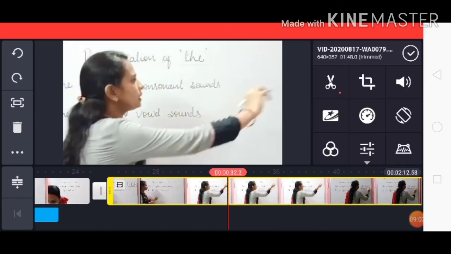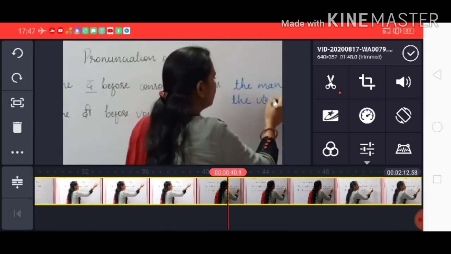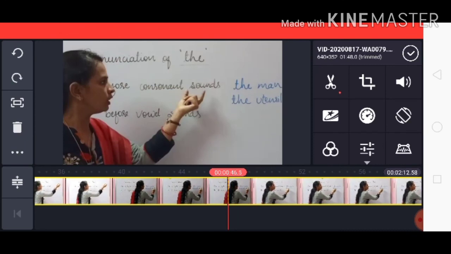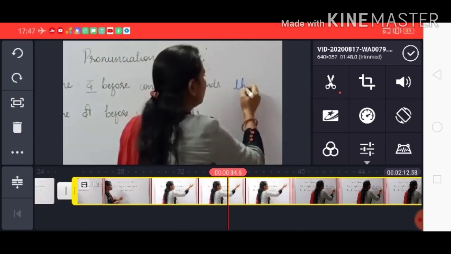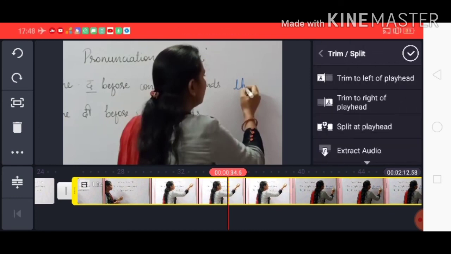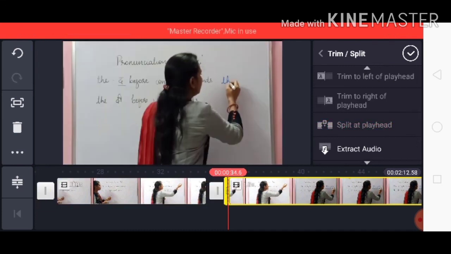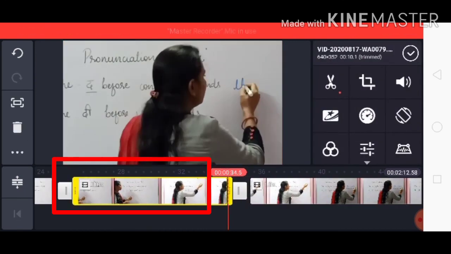Now if you want to speed up some portion of your video, suppose if you are writing something on the board and you want to speed up that particular portion, so first what we have to do, click on that particular point with the help of bookmark. Whenever we click on this, the option split at playhead is visible. Click on that. Again, it selects the particular area which we want to speed up.